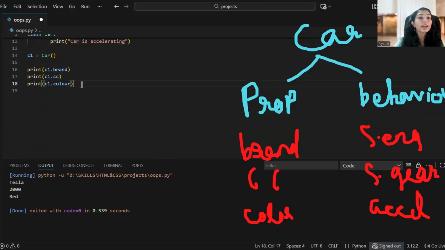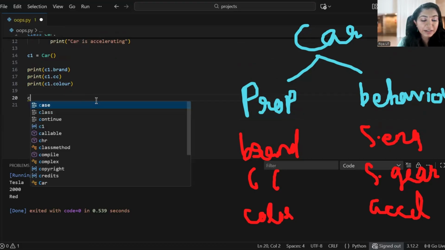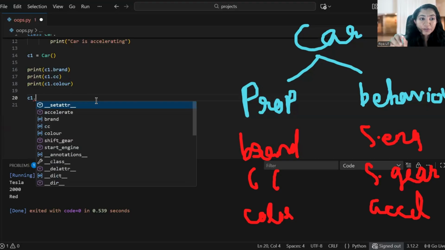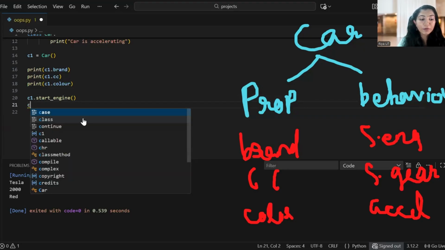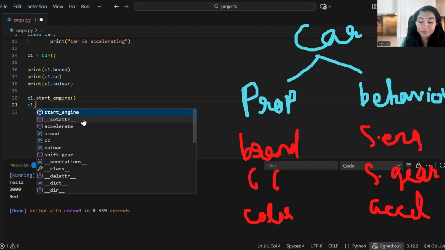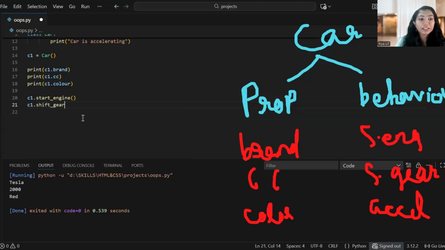How to call this method? You want to call this method by using the object reference. What is the object reference we have? Yeah, C1. So you write C1 dot, that is, reference dot method name. What is the method name? First, I have start engine. Then you put parentheses to call, as with any function. Then C1 dot, yes, shift gear, then you put parentheses.